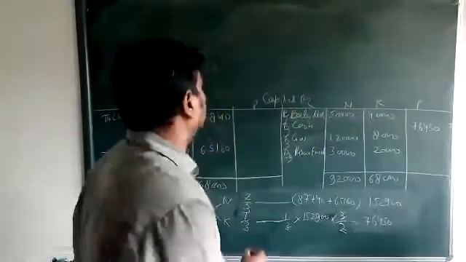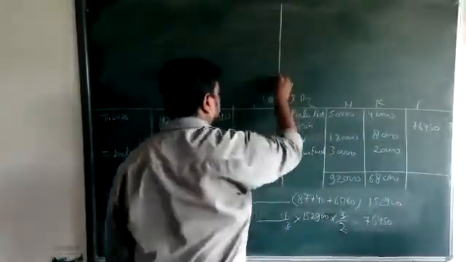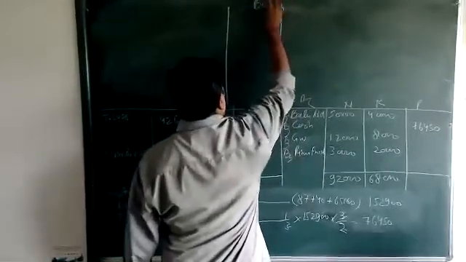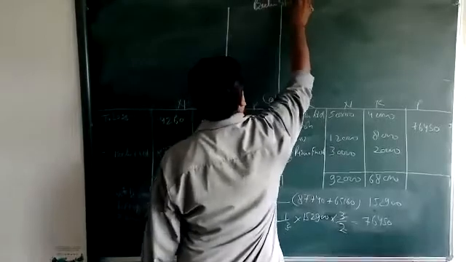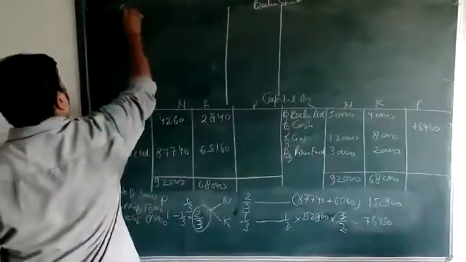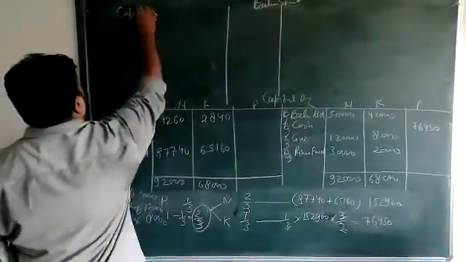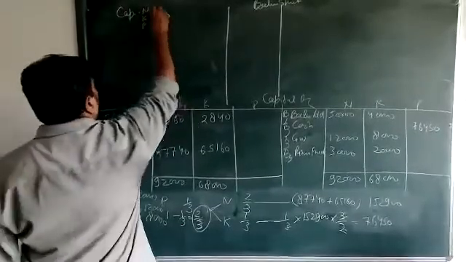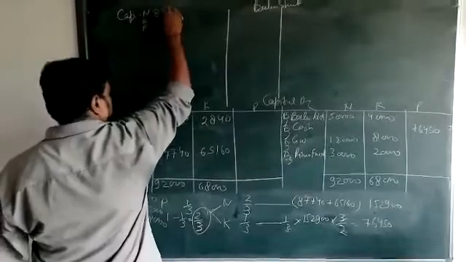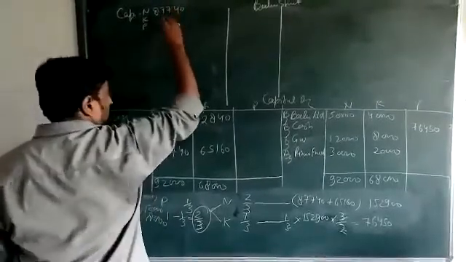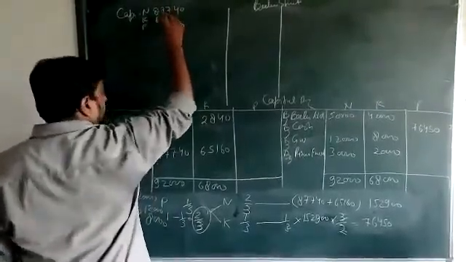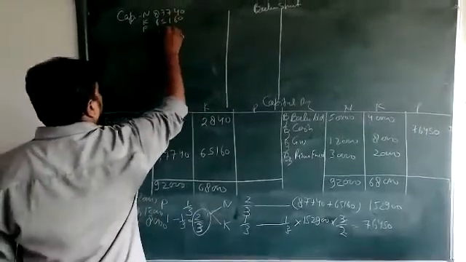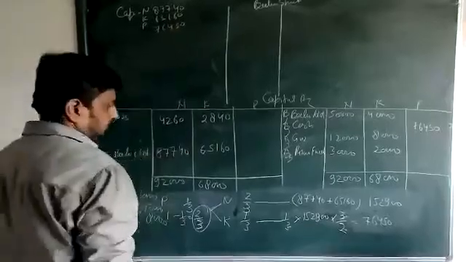Aniket, start the liability side. First capital, name and claim: 87,740, 65, 160, 76,450.